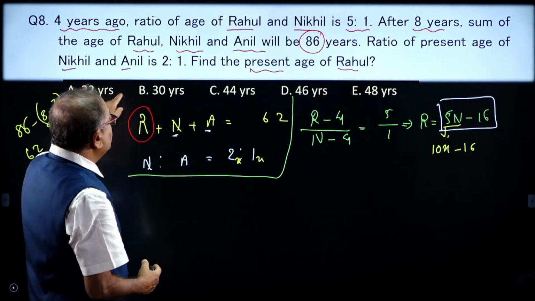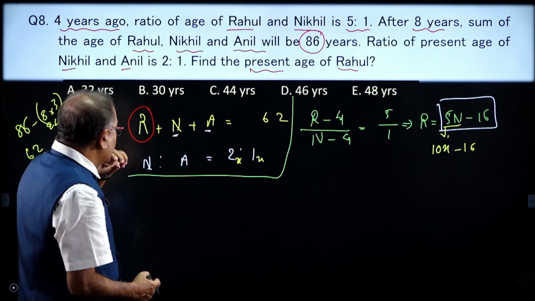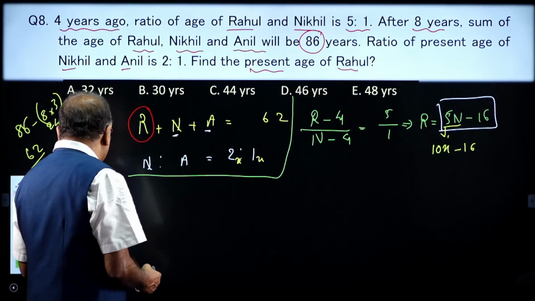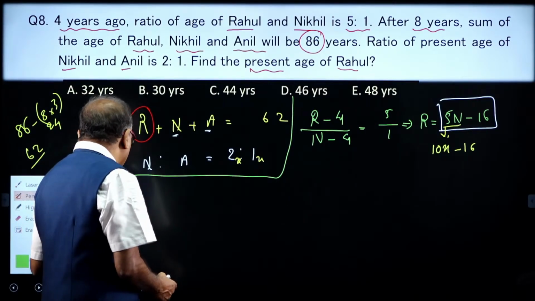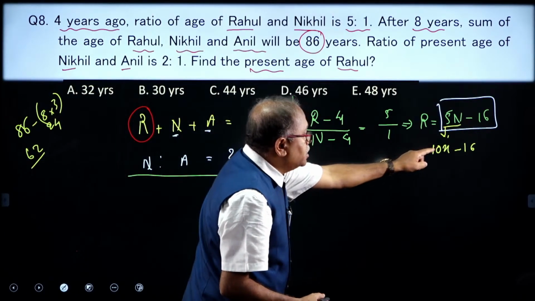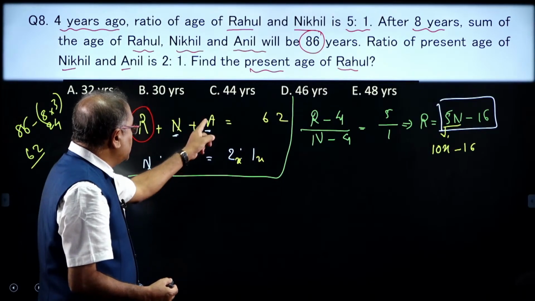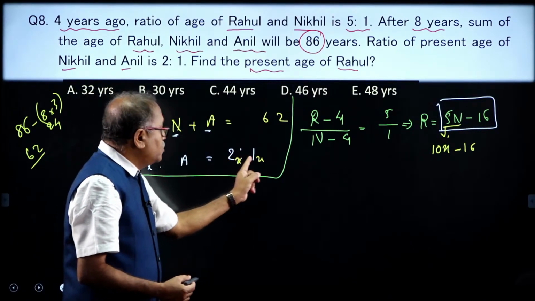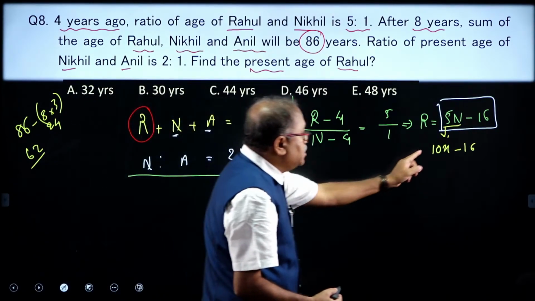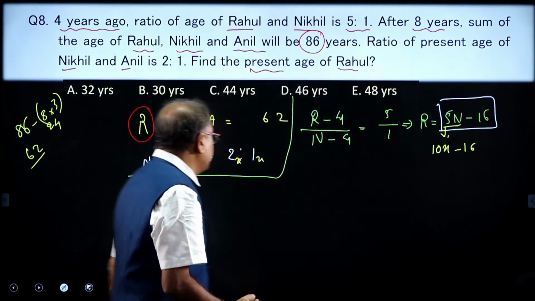Now, the question asks for the present age of N. Can I now find it out? What is the x value? I know R is equal to 10x minus 16, N is 2x and A is x. 2x plus x is 3x, and 3x plus 10x is 13x minus 16.